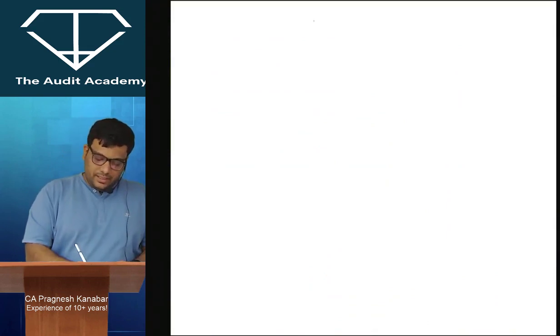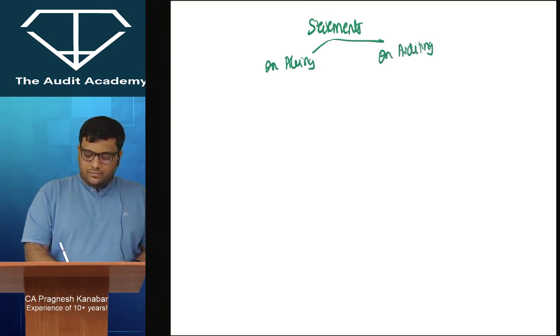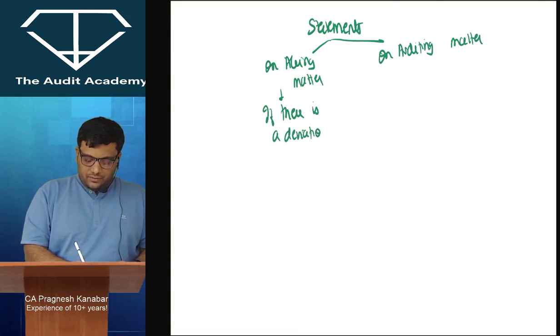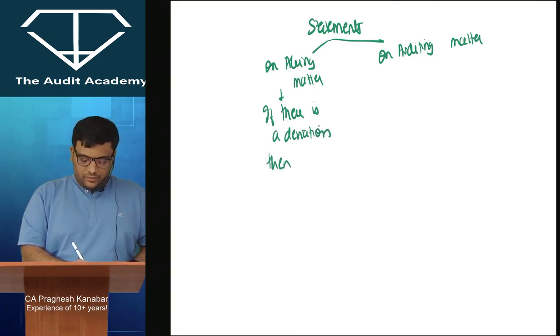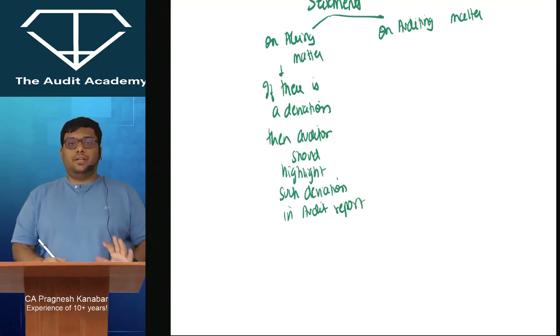So basically, when we talk about statements on accounting matter or on auditing matter, on accounting matter, if there is a deviation, means non-compliance with the statement, then obviously the auditor should highlight such deviation in the audit report.